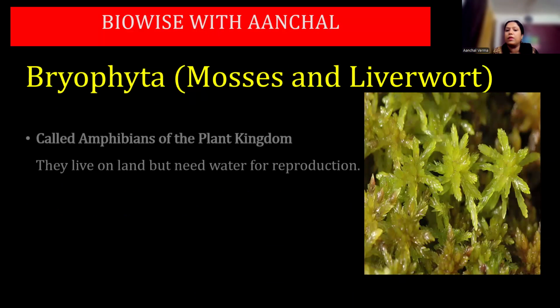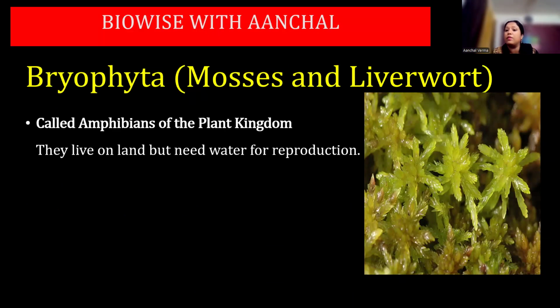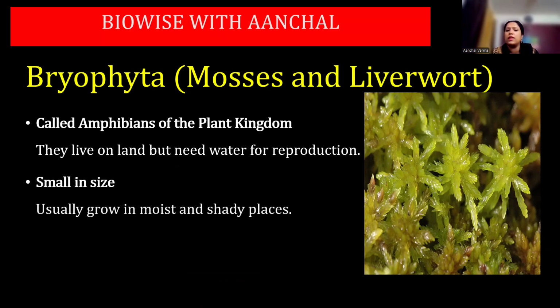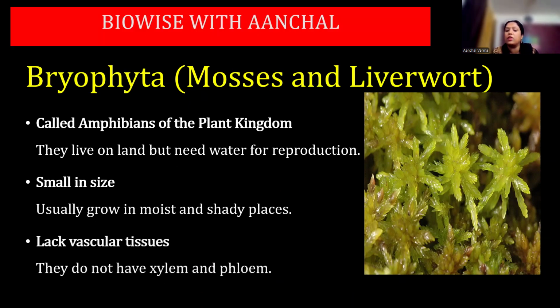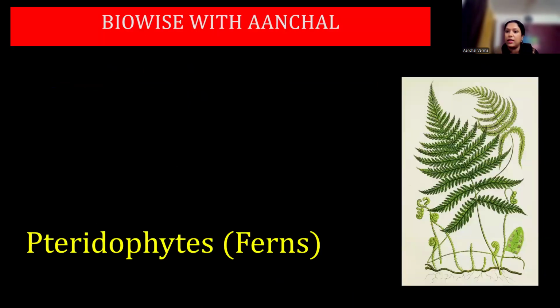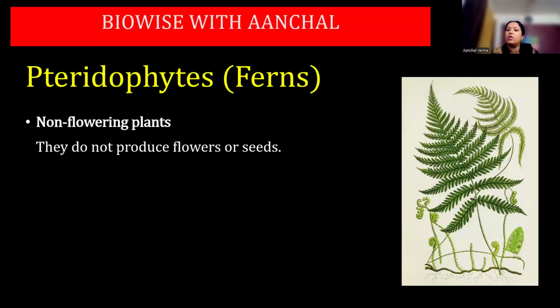The other example, liverwort. You know that they are called the amphibians of the plant kingdom. The reason is they live on land, but they need water for reproduction. They are very small in size, usually growing in moist and shady places. They lack vascular tissues, xylem and phloem. Xylem and phloem start in fern, that is in pteridophytes. So they are also non-flowering plants.